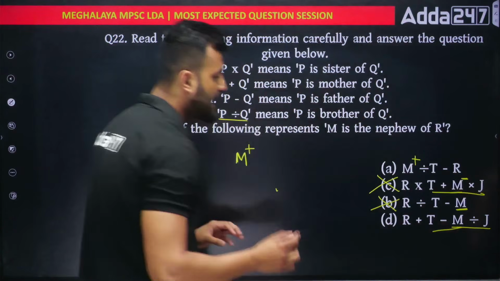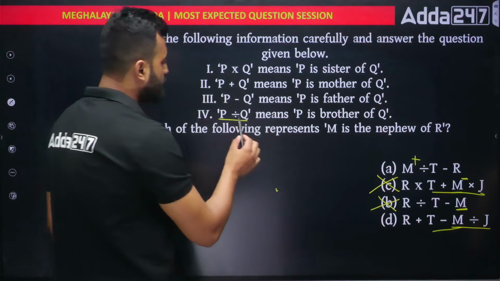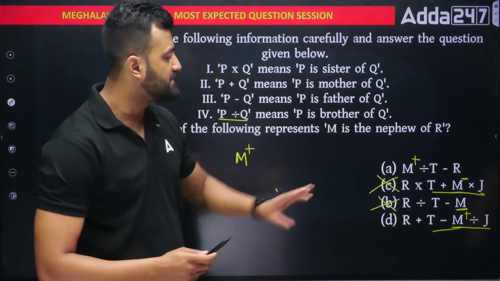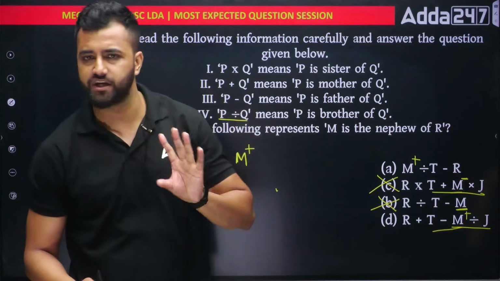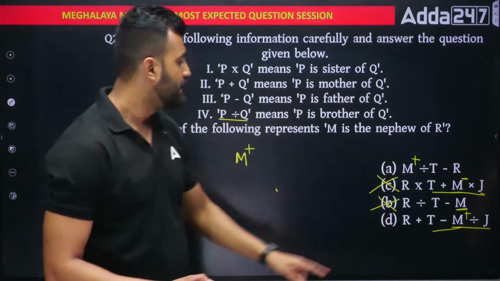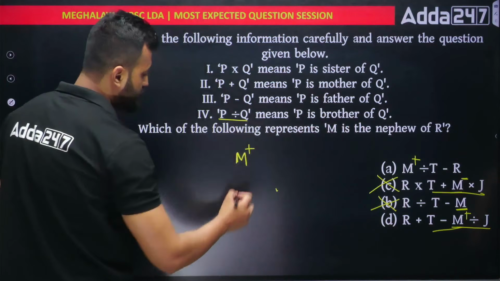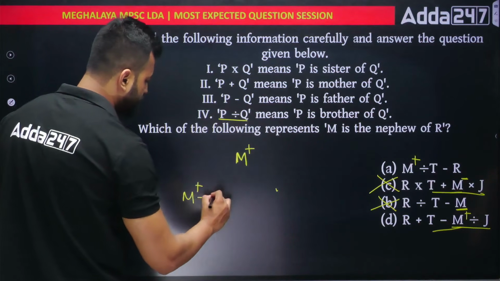M divided by J. M divided by J, what does it mean? M divided by J means M is the brother. Okay, out here also I'm seeing a male. That means my answer would be either A or D. So I'll solve only one and check. I'll solve option number A. Okay. M divided by T means what? M divided by T means M is the brother of T. So M will be the brother of T.